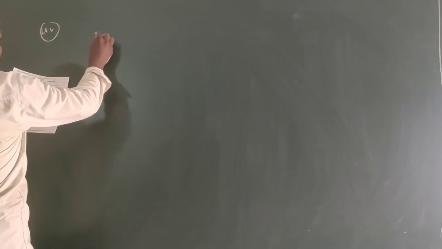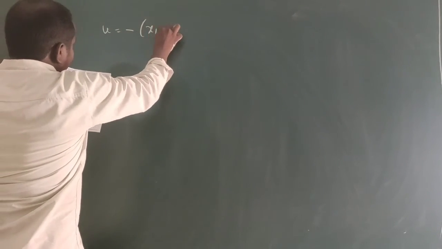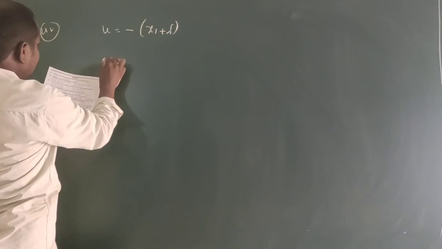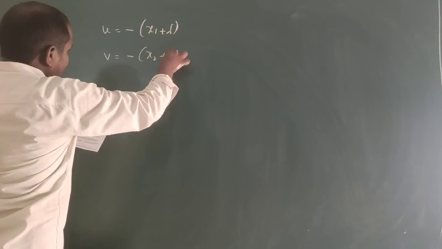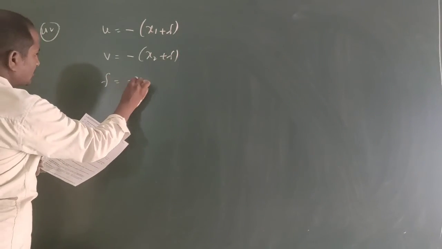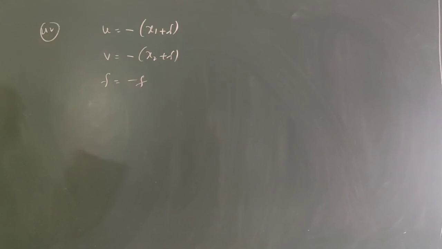It is a concave mirror. So 42, here object distance u equal to minus x1 plus f is given, and v is given as minus x2 plus f, and focal length equal to minus f.